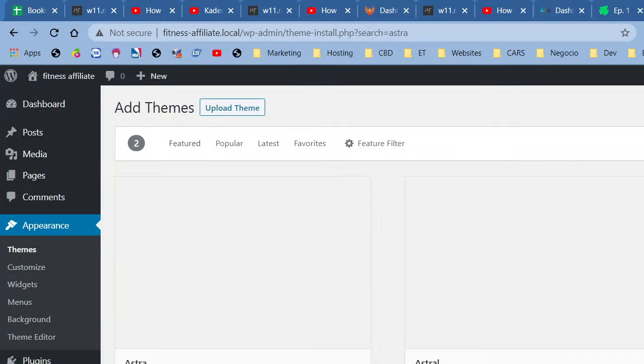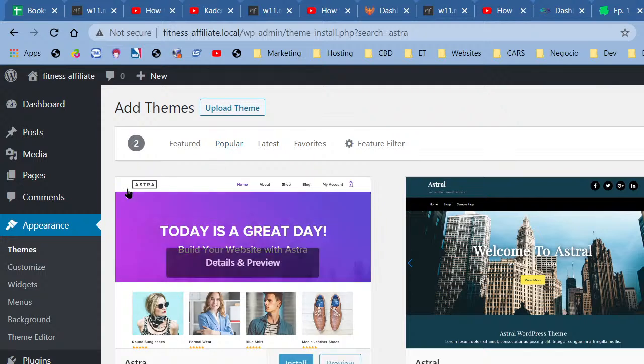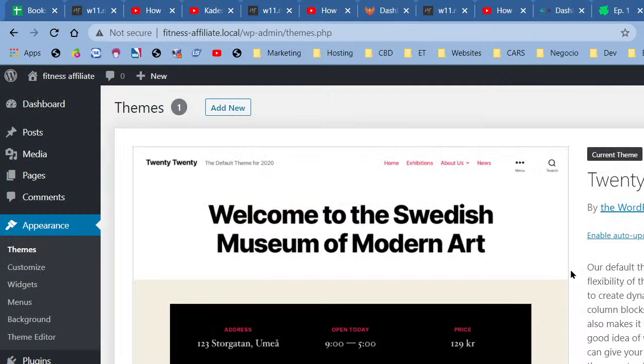We can use other themes as we go across and as we get more websites done. So we're going to be using the Astra theme. You just go to Appearance, Themes, and then once we get to Appearance and Themes, it's going to show us the actual themes that we have installed. I've already deleted the ones I don't plan to use.